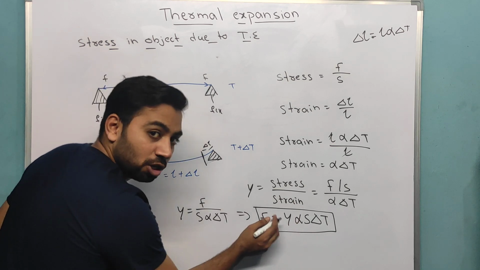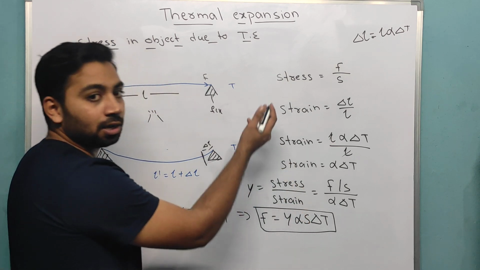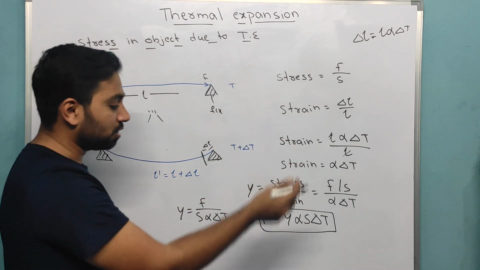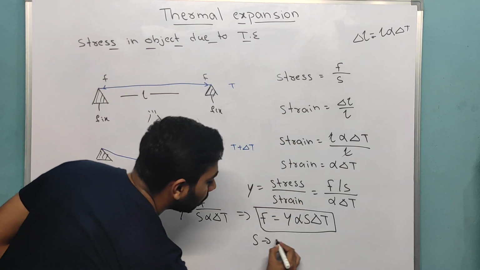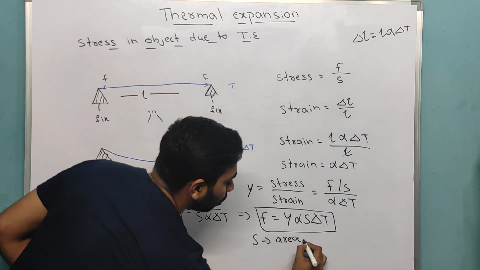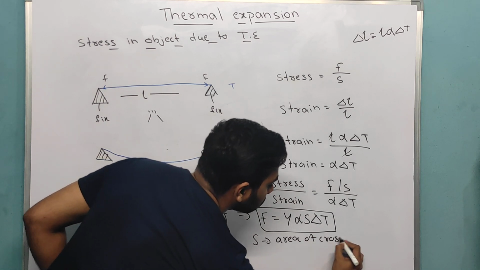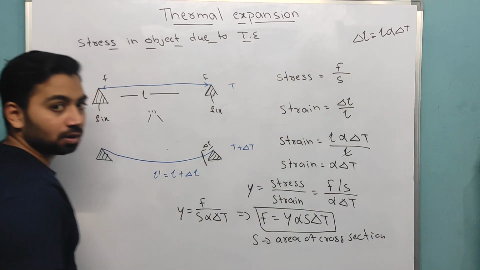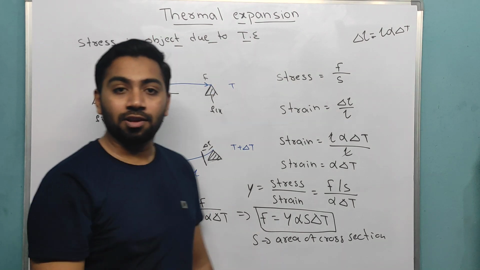Here Y is Young's modulus, which depends on the material, alpha is the coefficient of linear expansion, and S is the area of cross section.